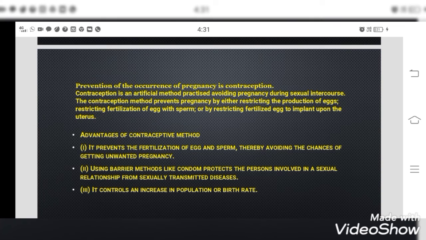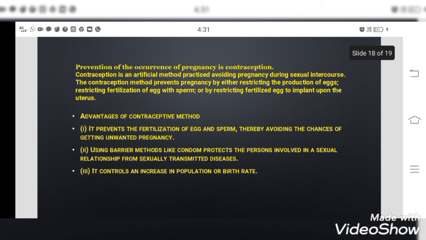Contraception is an artificial method practiced for avoiding pregnancy during sexual intercourse. The contraception method prevents pregnancy by either restricting the production of eggs, restricting fertilization of eggs with sperm, or by restricting the fertilized egg from implanting in the uterus. So these are the possible ways how contraception methods help the lady to control the pregnancy.